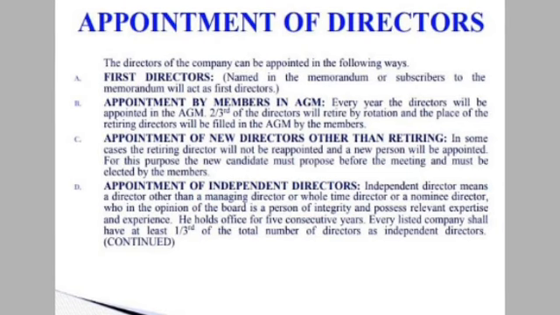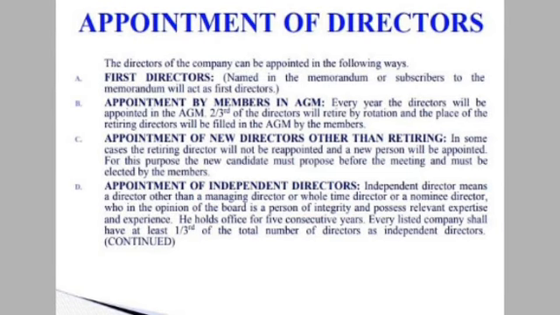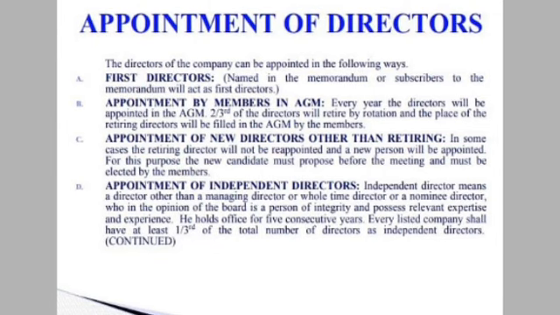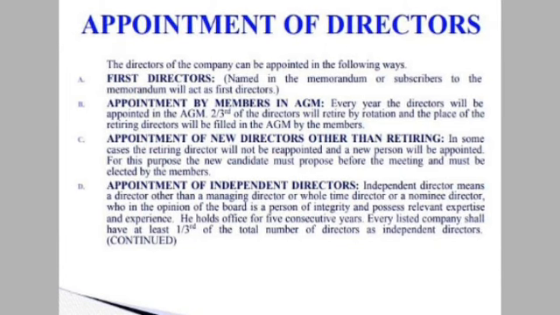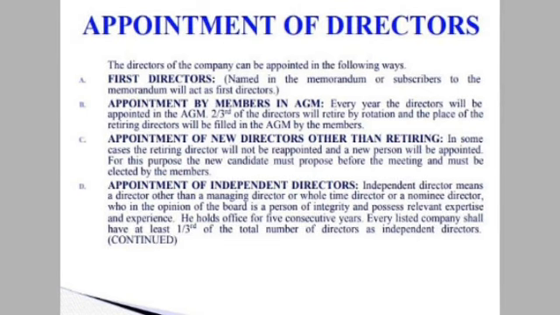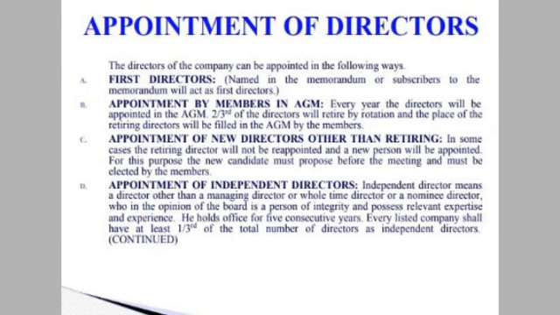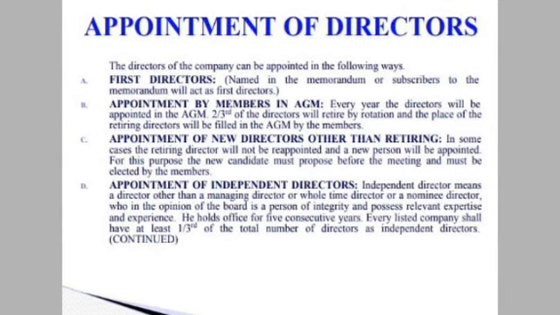The next important aspect in case of a director is the appointment of directors. It can be done in the following 8 ways. Number 1 is the first director. First directors are those persons whose names are mentioned in the memorandum or articles of the company. If their names are not mentioned, then the subscribers to the memorandum will act as the first directors. They hold office till the first AGM.